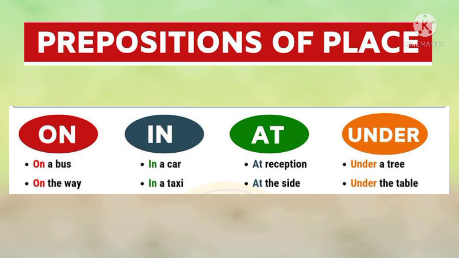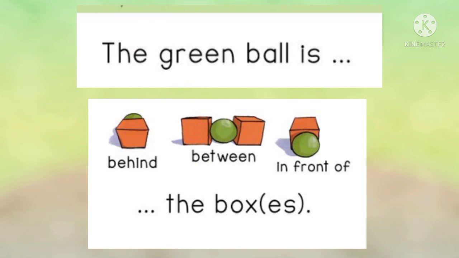Next, preposition under. It means lower than something. For example, under a tree, under the table, or the cat is under the bed, etc. Now, children, let us see preposition between, behind, and in front of. First, let us see behind. At the back of something. For example, the green ball is behind the box.